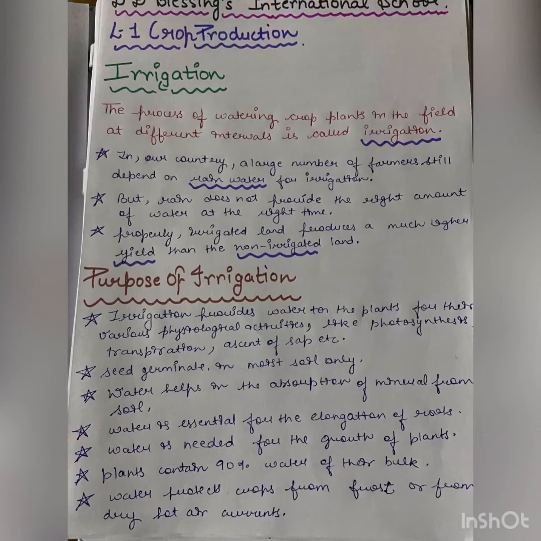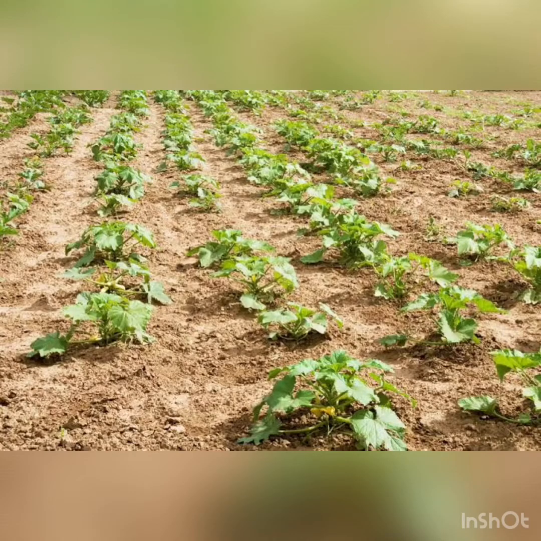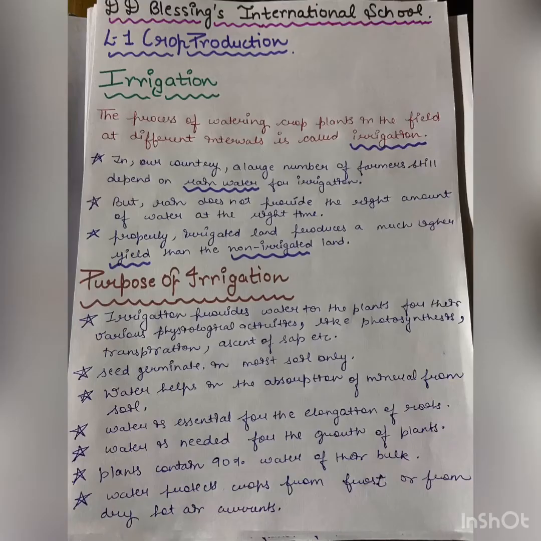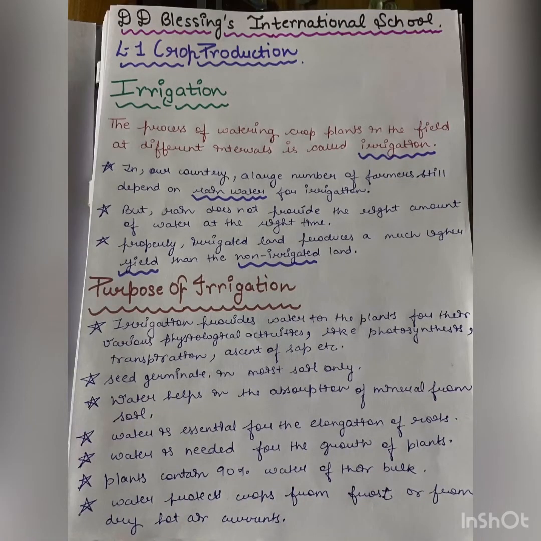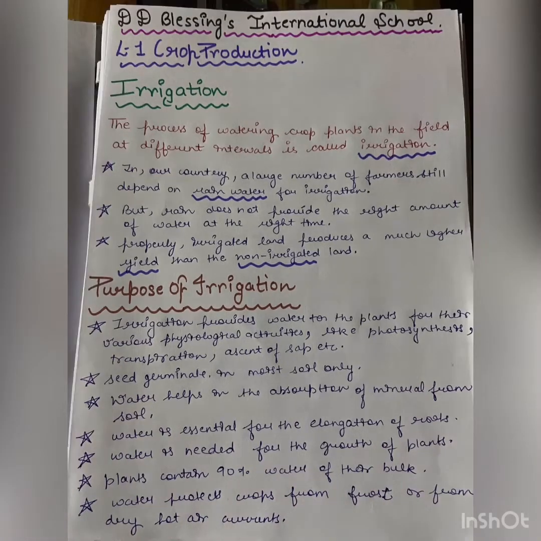We will discuss some purposes of irrigation. What does irrigation provide us? Water to the plants for their various physiological activities like photosynthesis, transpiration, etc. Seeds germinate in moist soil only, you know that. Water helps in absorption of minerals from soil, and water is very essential. Water is needed for the growth of plants. Plants also contain 90% water of their bulk, and it also protects crops from frost and from hot dry